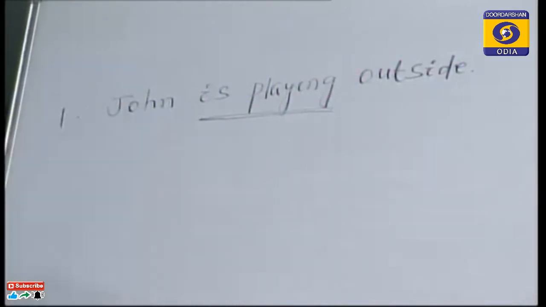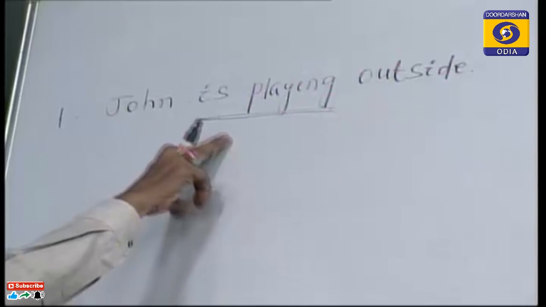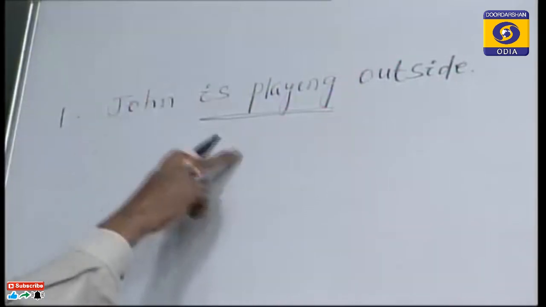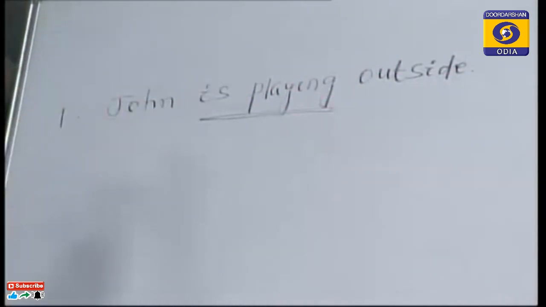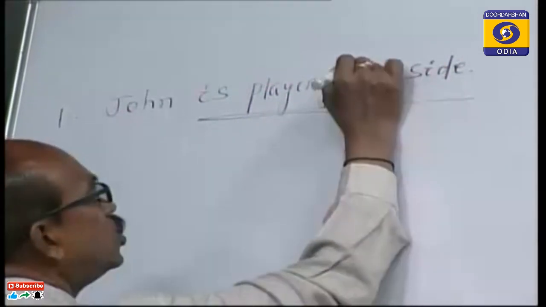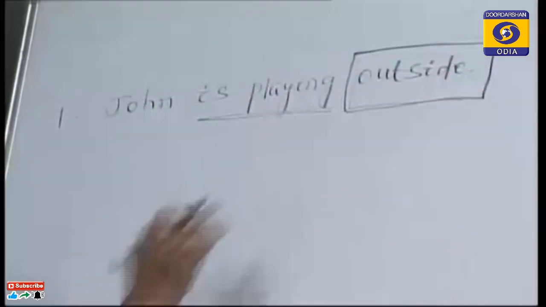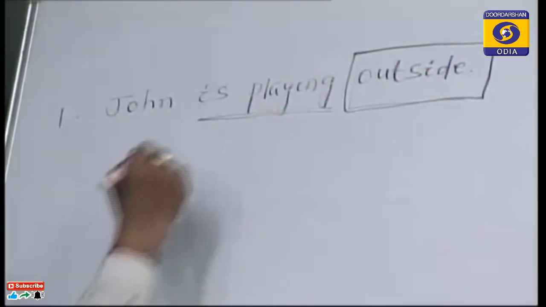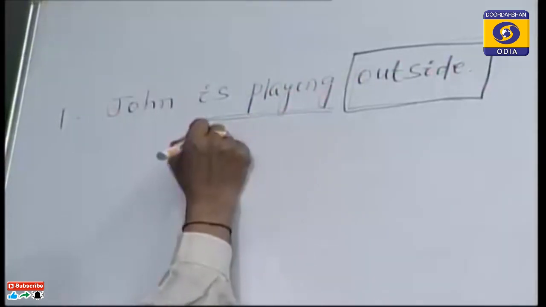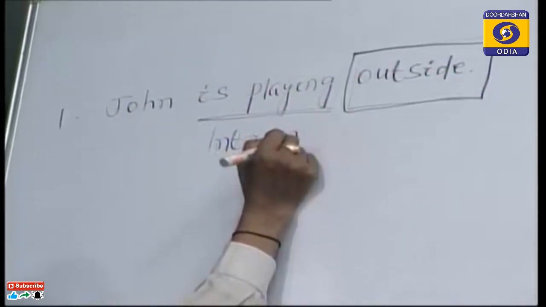You ask what question? If we ask what is playing, the answer will not be outside. What is John playing? The answer will be John is playing cricket, badminton, hockey or football or ring ball, etc. So outside is not the answer of our what question. So this is not an object. So we can say is playing is an intransitive verb.